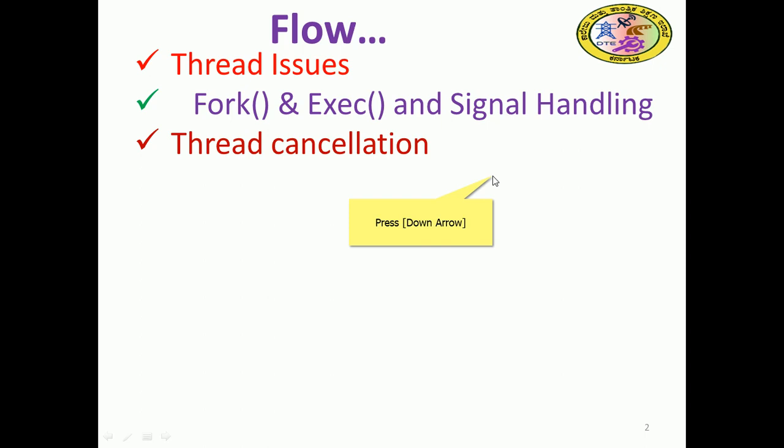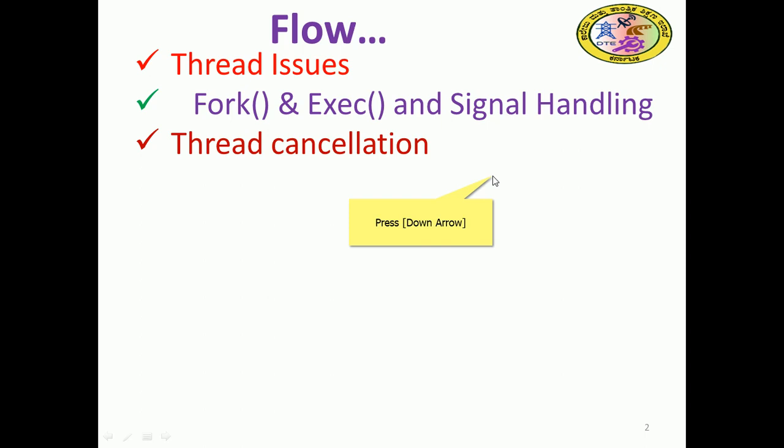We'll discuss that in detail in the subsequent slides. And also thread cancellation. We have seen in the thread life cycle diagram that threads are blocked, terminated, aborted. That may be a different scenario.